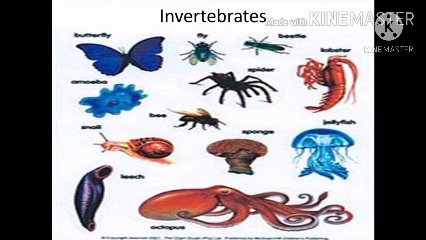So this was about the invertebrate animals. For these invertebrates, you have to go through all the classes in detail and write down the important features of each class. Next period we will start vertebrates.